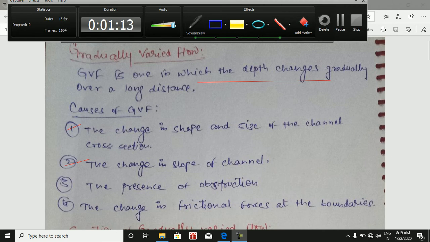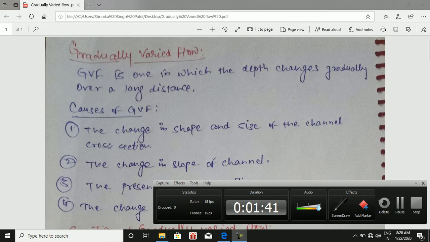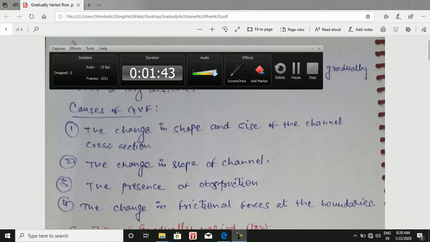The next one is the presence of obstructions. If any obstructions are present in the direction of flow, then it also occurs. And the next one is the change in frictional forces at the boundaries. If frictional forces change at the boundaries, then that is also a cause of GVF, gradually varied flow. So these are the causes behind gradually varied flow.